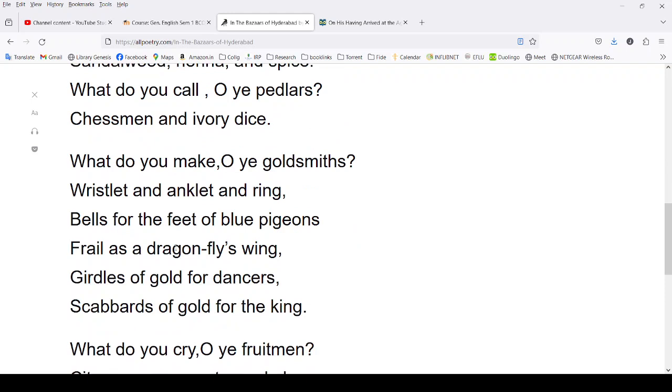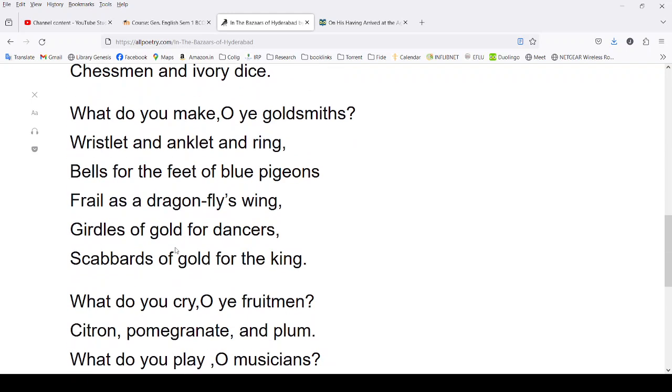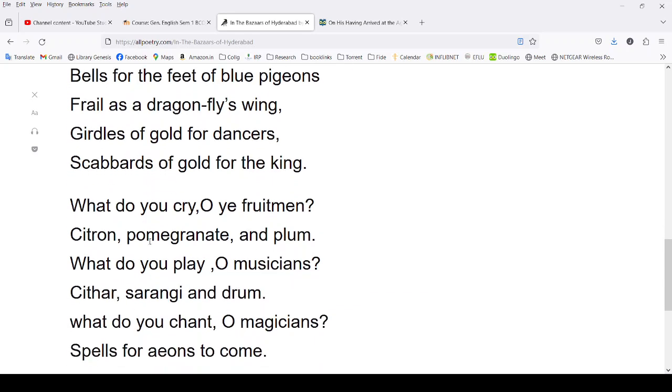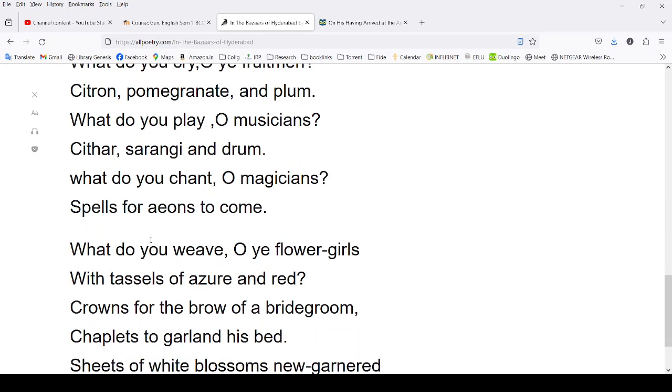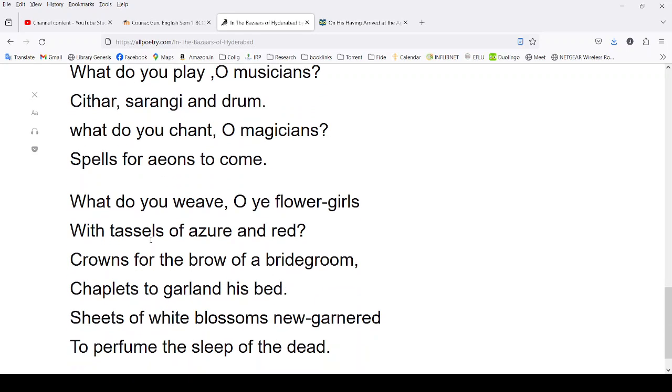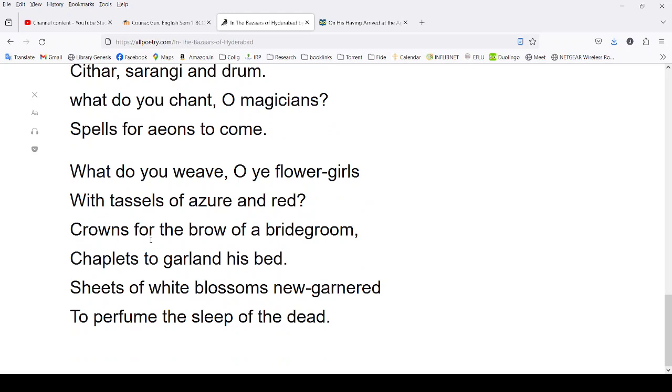What do you make, O ye goldsmiths? Wristlet and anklet and ring. Bells for the feet of blue pigeons, frail as the dragonfly's wing. Girdles of gold for dancers, scabbards of gold for the king. What do you cry, O ye fruitmen? Citron, pomegranate, and plum. What do you play, O ye musicians? Sitar, sarangi, and drum. What do you chant, O magicians? Spells for aeons to come.